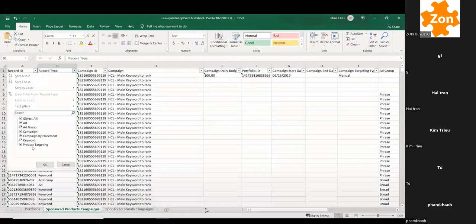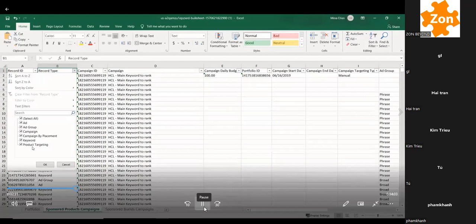So ad is just generally the ad that you're running. It's not something that you generally have to worry about, but it gives you information on the ad you're running, but it's not granular enough for us to care about. Ad group is the ad groups that you have if you have ad groups in your campaigns. Again, I'm a very granular person. I keep it to one ad group per one campaign.